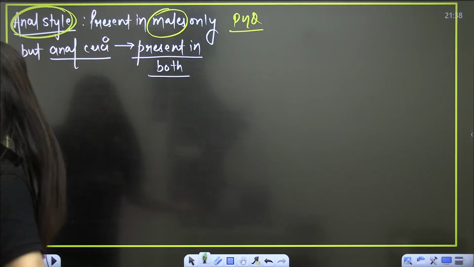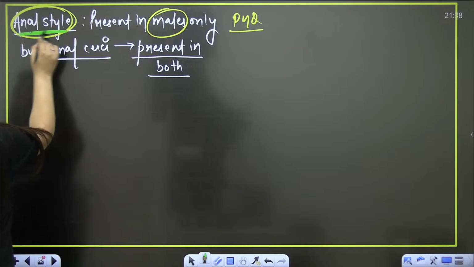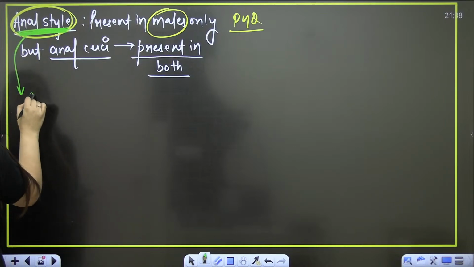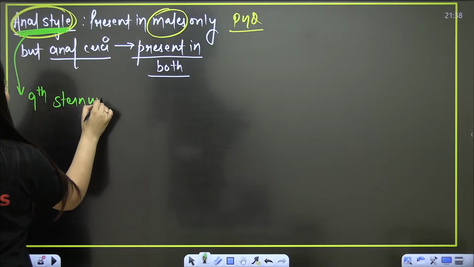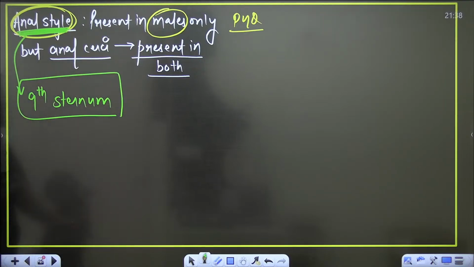Females are born stylish, so anal style is present in males only. So this anal style, where is it present? 9th sternum. It is also in pair. 9th sternum. Position is important. And how is it going to help?